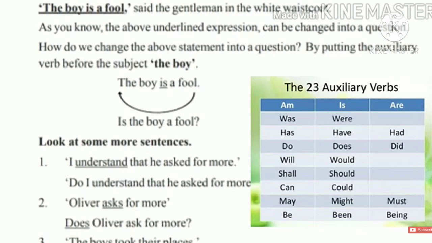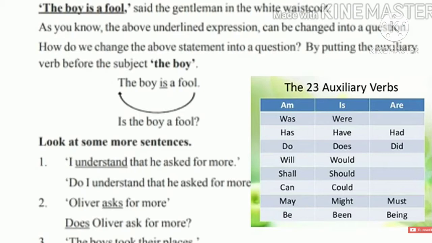Look at some more sentences. "I understand that he asked for more." Here we have to use do, because the subject is I. Do I understand that he asked for more? And keep the question mark at the end of the sentence.